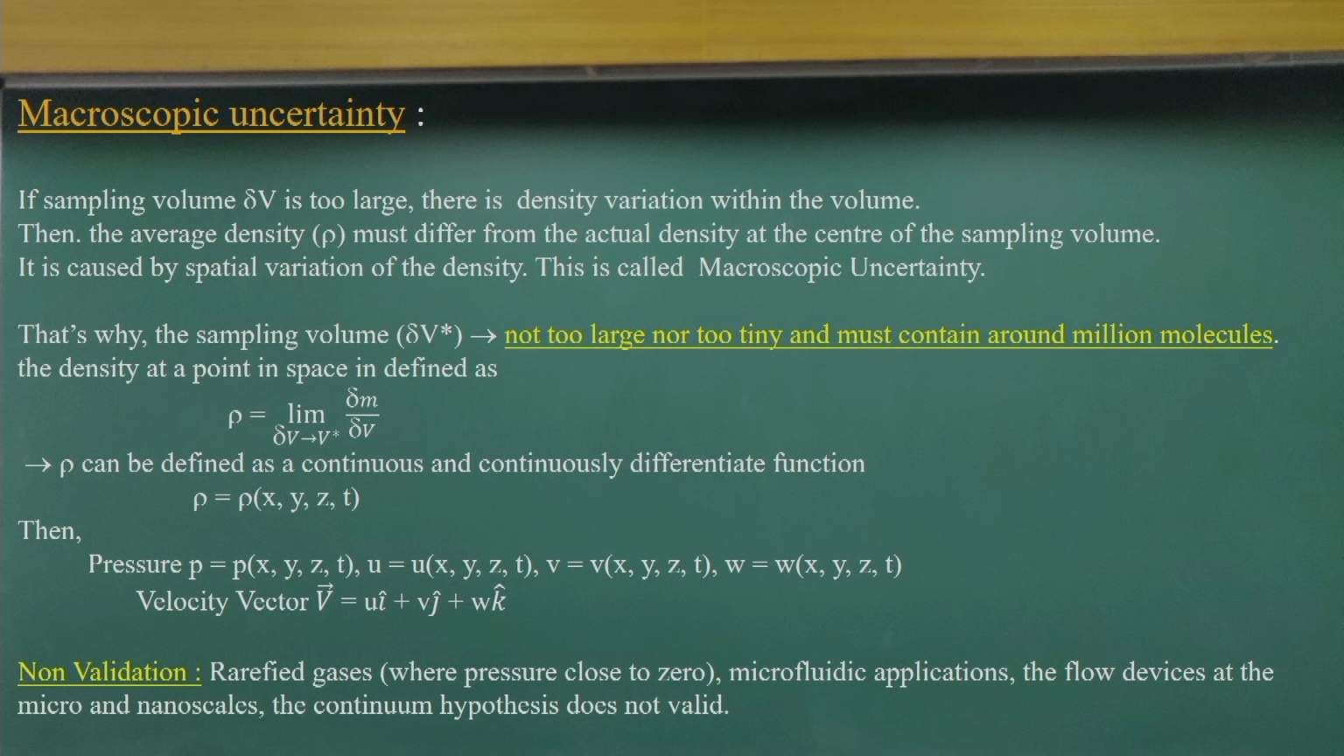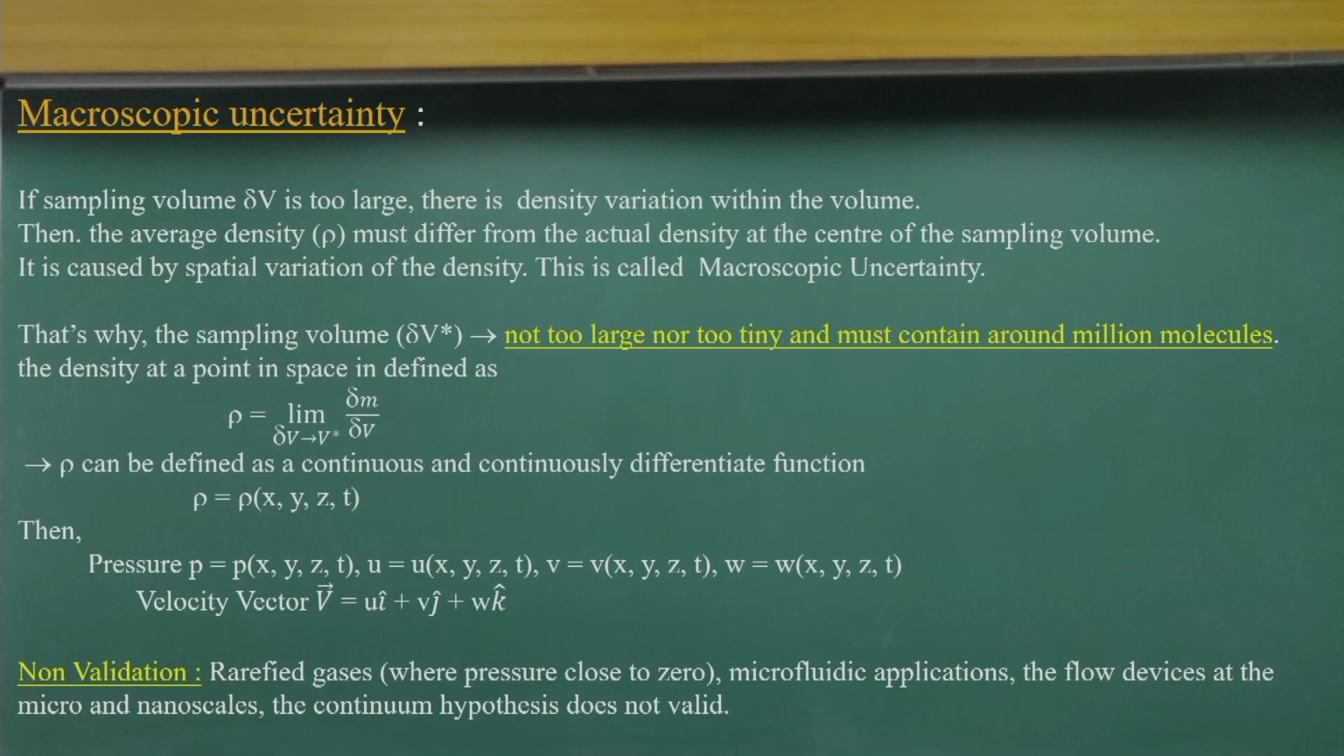That means we call it macroscopic uncertainty, when the sampling volume is too large. Like if you consider this room as a sampling volume for me. In that case what will happen is that the density variations within this room will not have a constant value. So, the density will vary within this sampling volume.